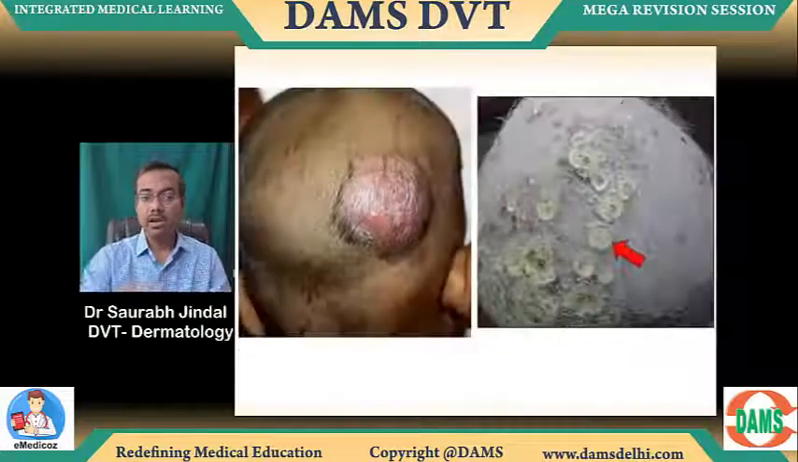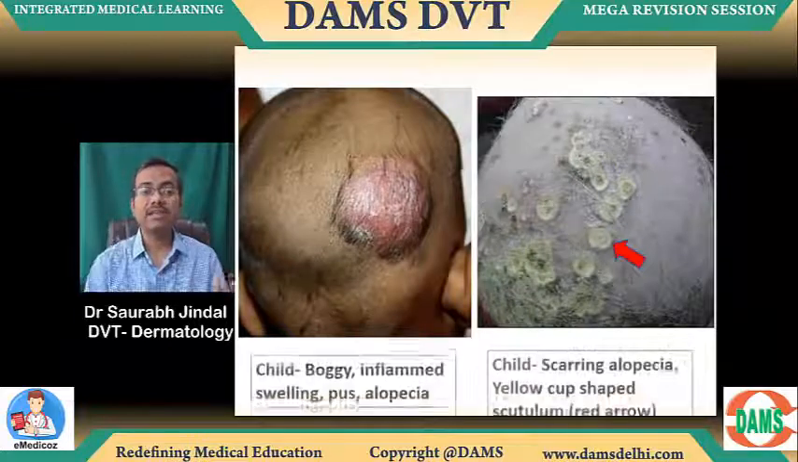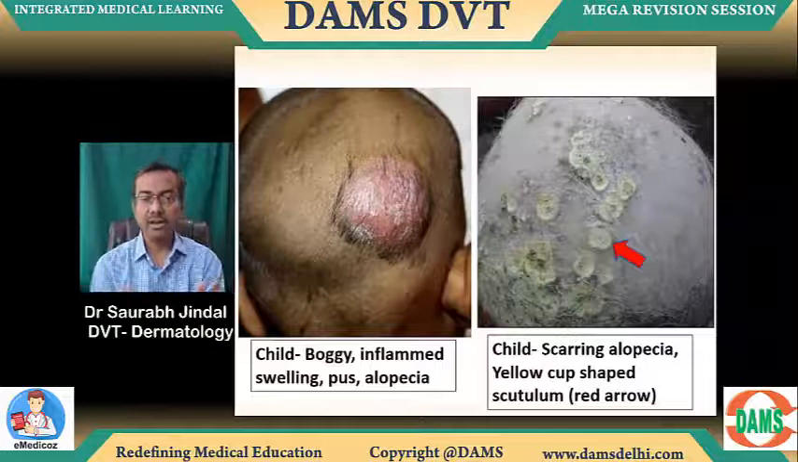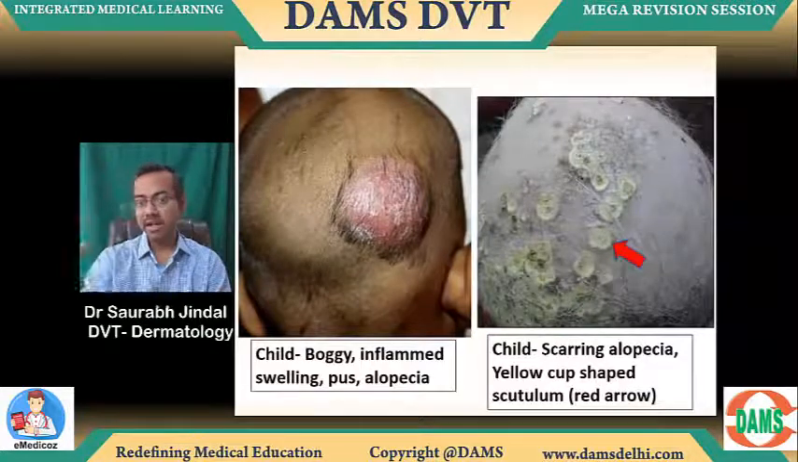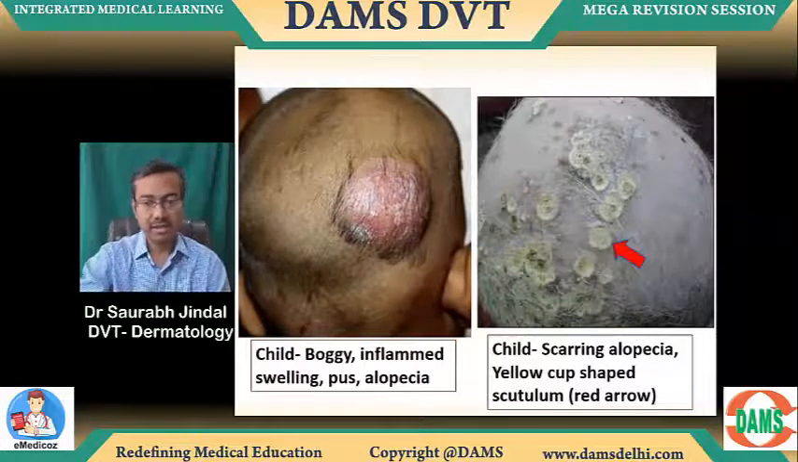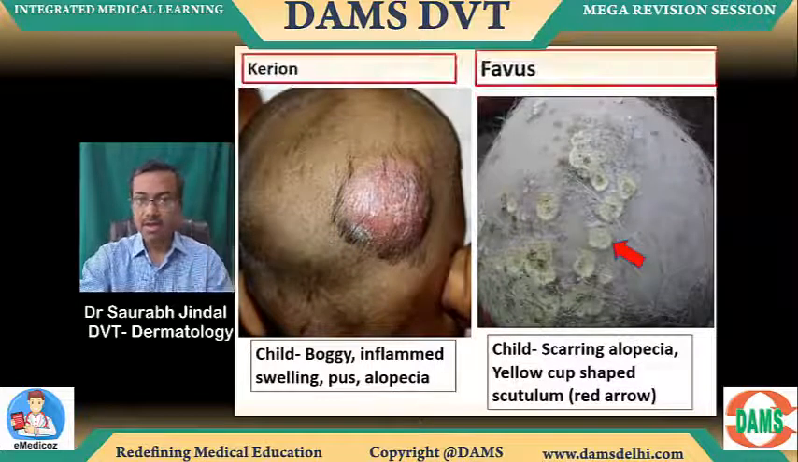Now kerion on the left side. Kerion is typically an inflammatory boggy mass. Boggy is how you pick up the disease. Boggy inflammatory mass, scarring alopecia. The right side favors yellow scutula, yellow crust-like scutula. And that's again a scarring alopecia disease: favus. Okay, so kerion versus favus.